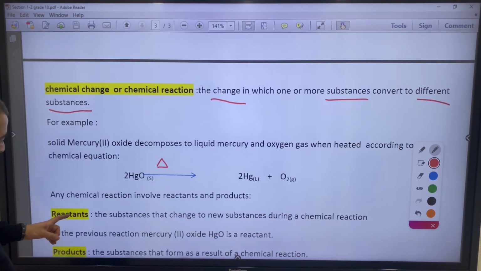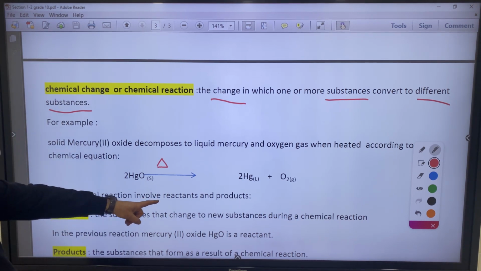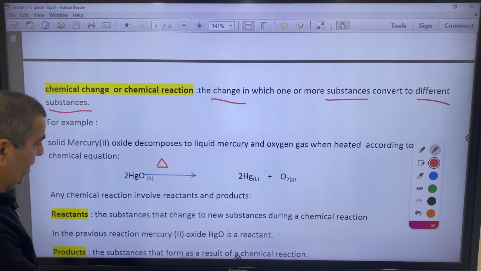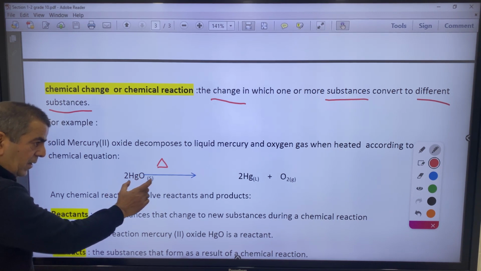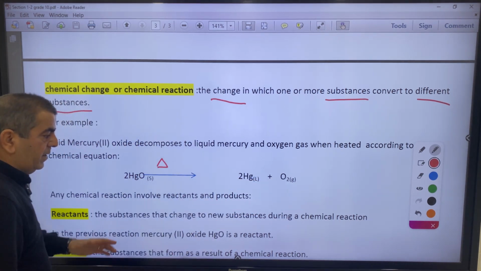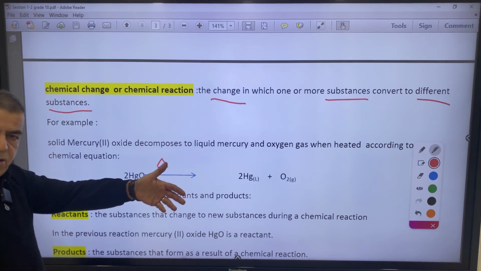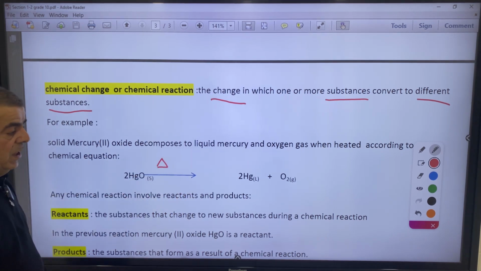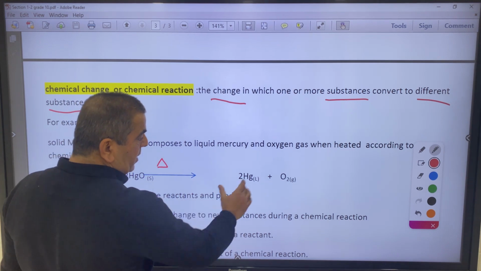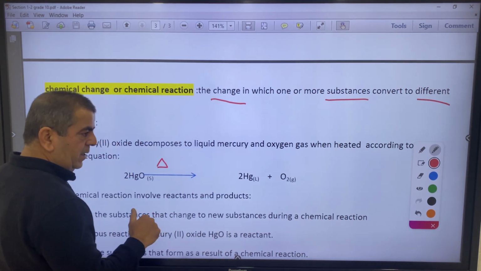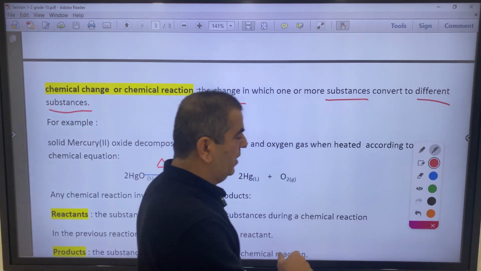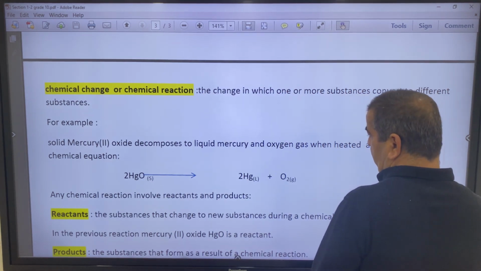Okay, any chemical reaction involves reactants and products. Here we have the reactants here, the products here. The reactants are substances that undergo a chemical change, that participate in a chemical change. And the products are substances that form as a result of chemical change or chemical reaction.